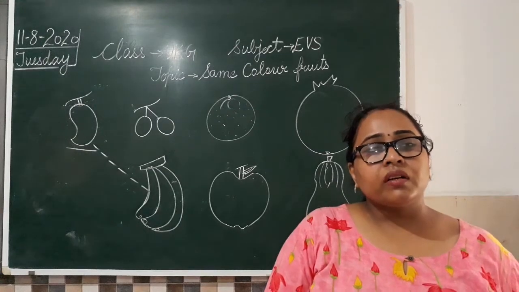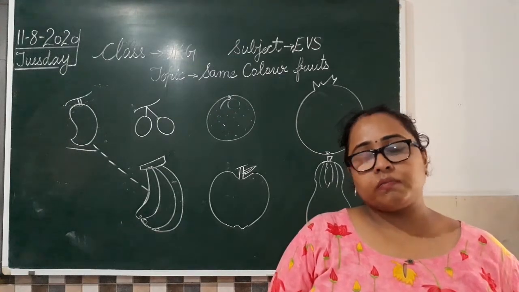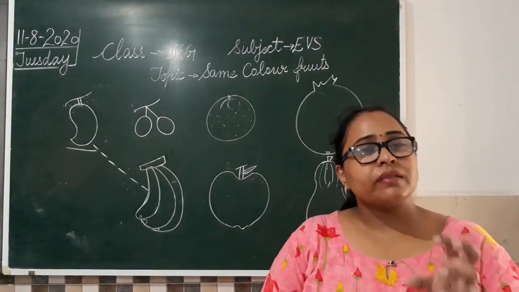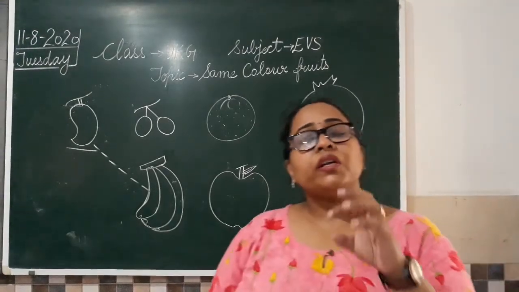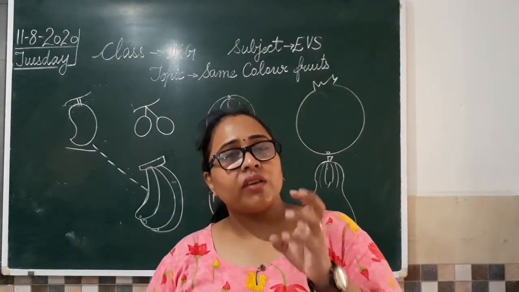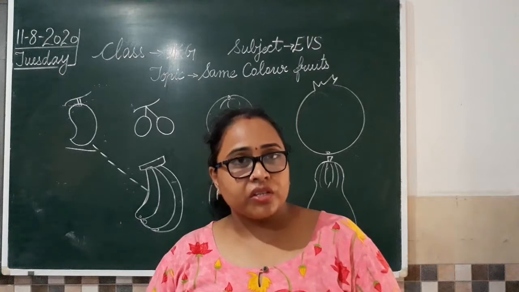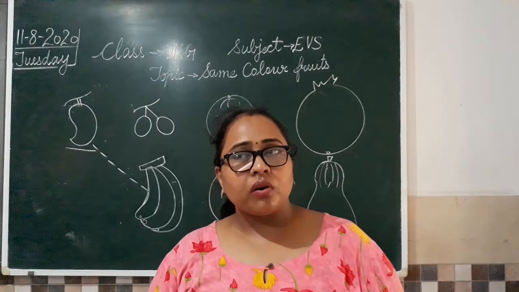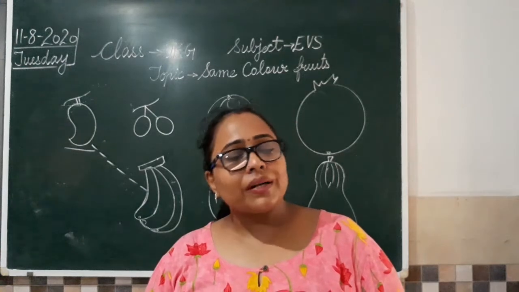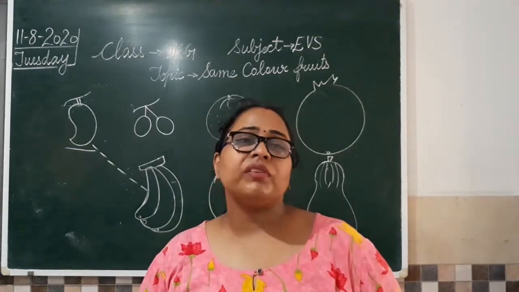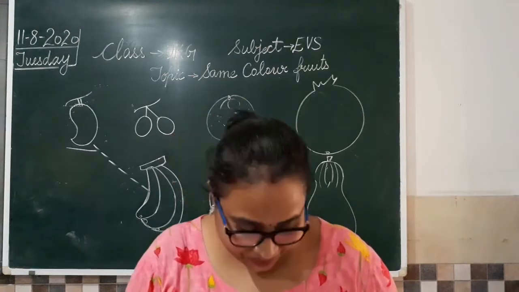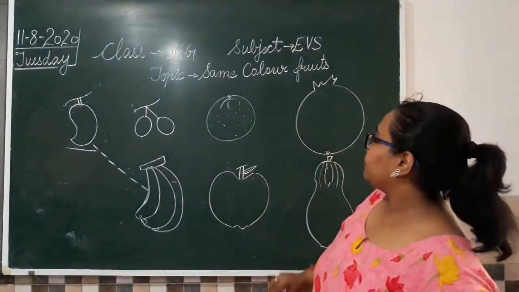Sometimes we have sweet lime, that is mosmi. It sometimes has a yellow peel and sometimes a green one. But generally the mosmis, the sweet limes which have a green peel, are more fresh. Clear? So we won't say sweet lime is a yellow color fruit, but sometimes we find the peel of this fruit yellow in color. Clear everyone? Okay. Now moving to the next one.